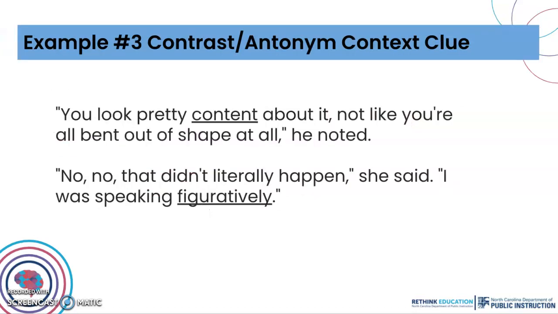And lastly, antonym context clues or contrast context clues. This is when the clues offer nearby words with opposite meanings. You might see them paired with other words like unlike or as opposed to, different from, in contrast with. Sometimes you might see them that way. In the case of these two examples here, let's look at the first one.